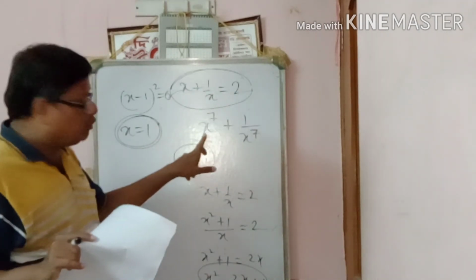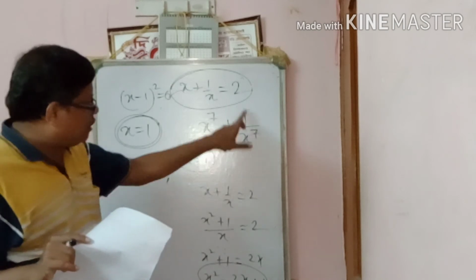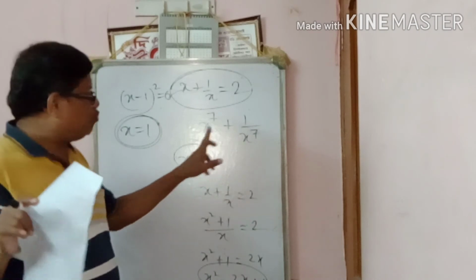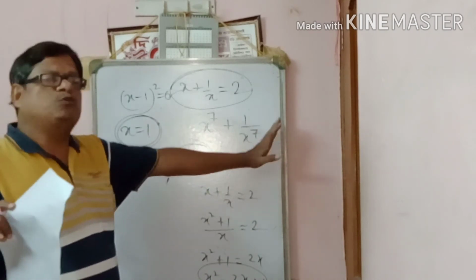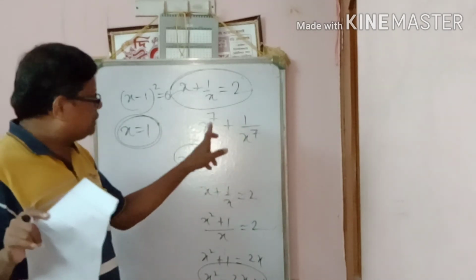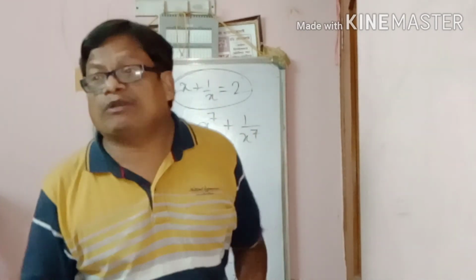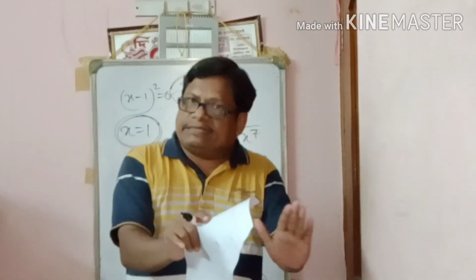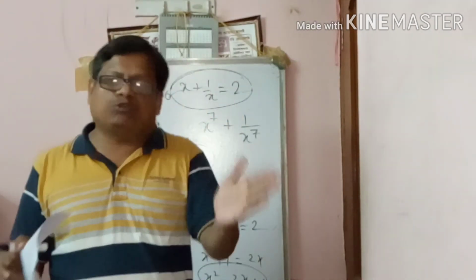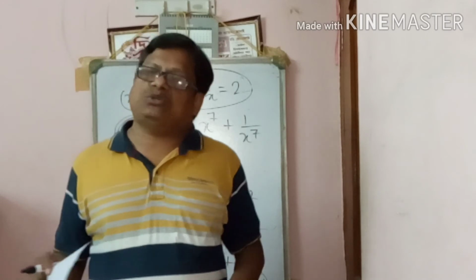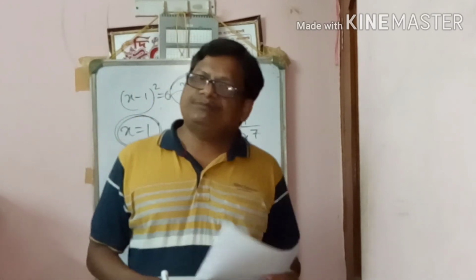Here also 1 to the power 7 plus 1 by 1 to the power 7, that is 1 plus 1, 2. Any value you put. Suppose here x to the 100 and 1 by x to the 100, what is the value? 1 to the power 100 is 1, so 1 plus 1, 2.